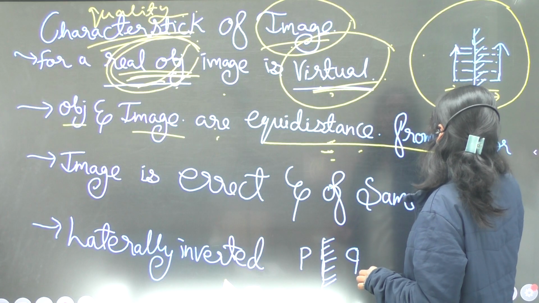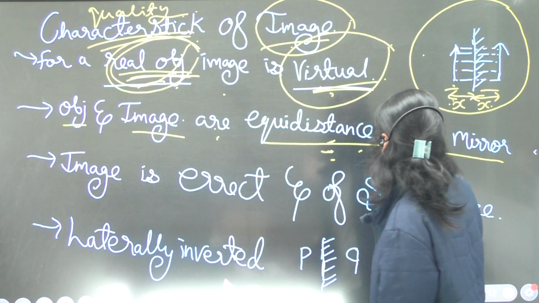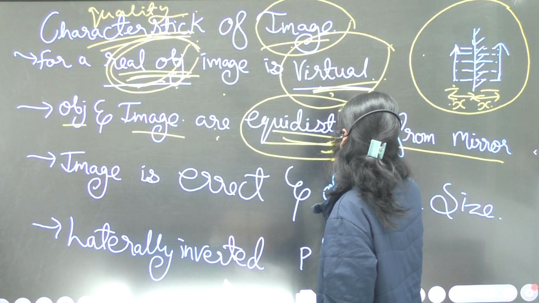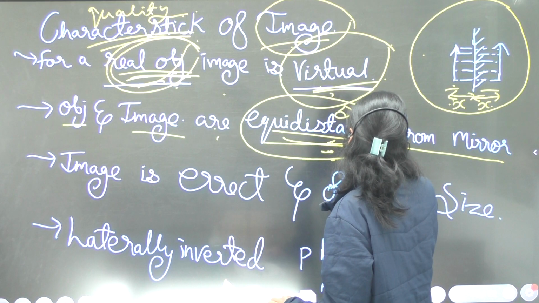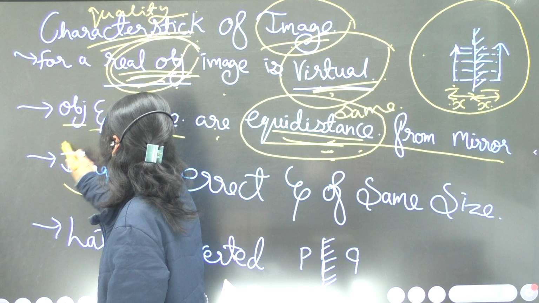They are equidistant from each other, the same distance.